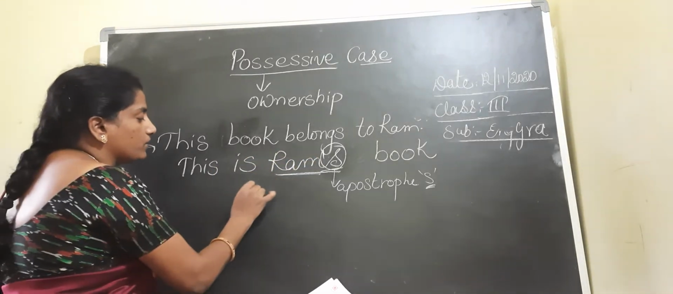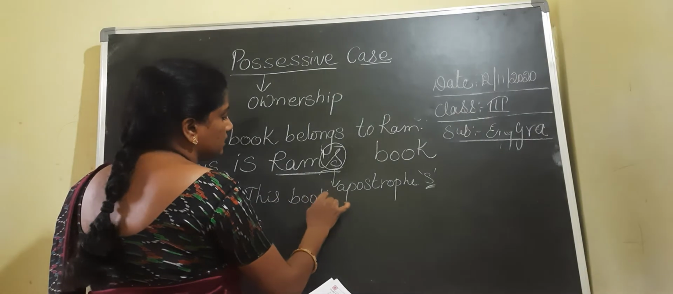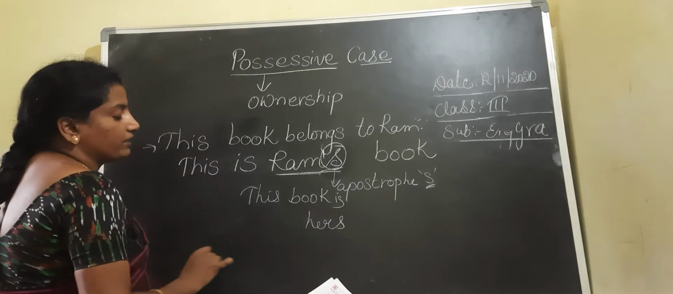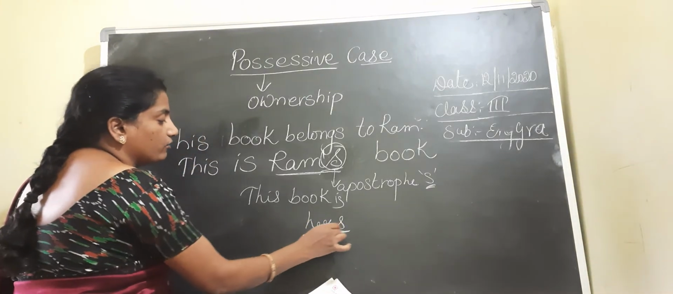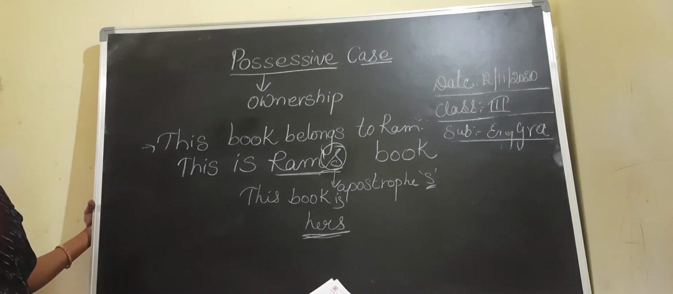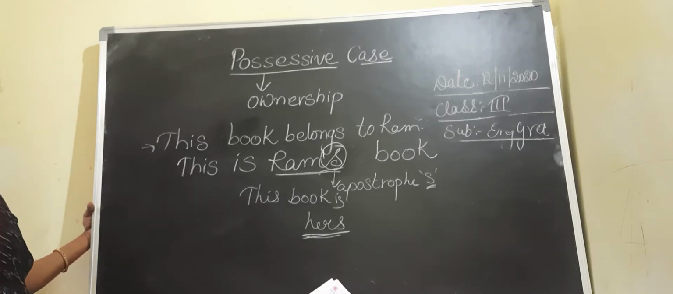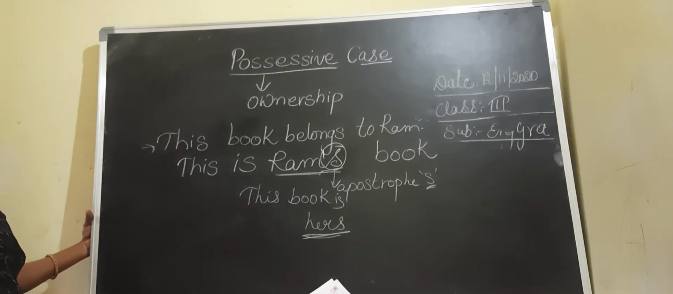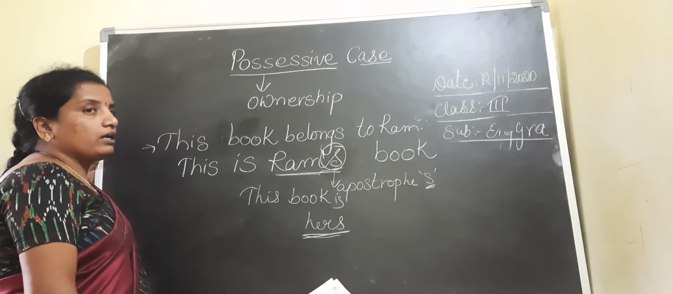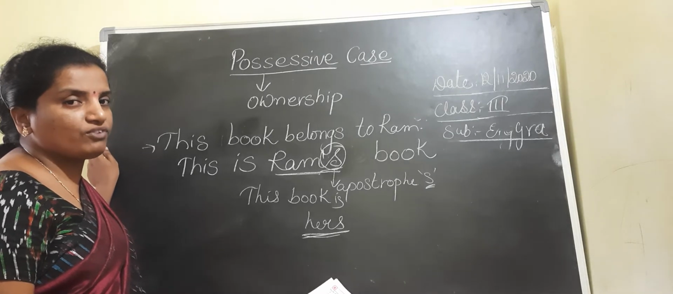Suppose this book is hers. This book is hers. Hers అనే పదంలో apostrophe s పెట్టకూడదు, రాంగ్ అవుతుంది. We have to write only s. When we are talking about the pronouns, we should not add any apostrophe before s. But when we are talking about a noun, children, regarding the possessive case, we have to add apostrophe s.